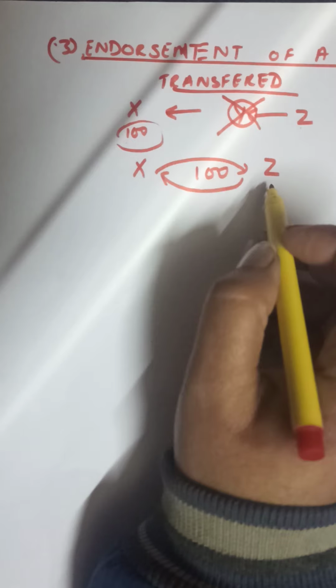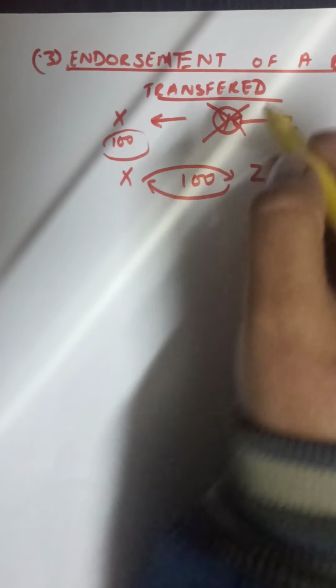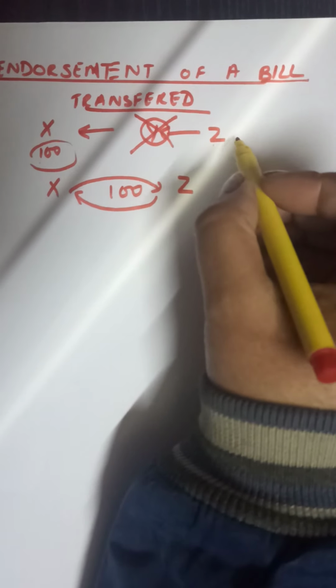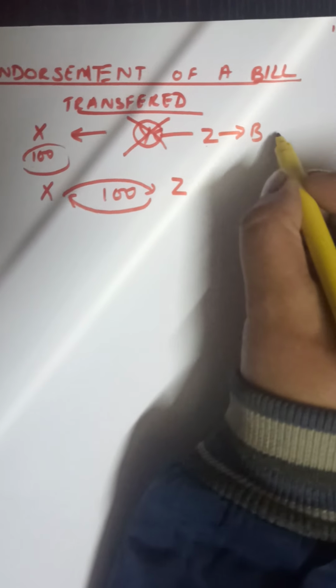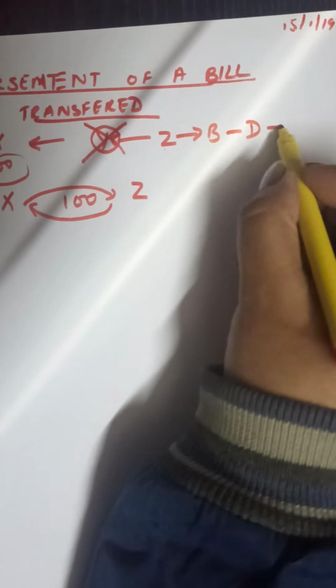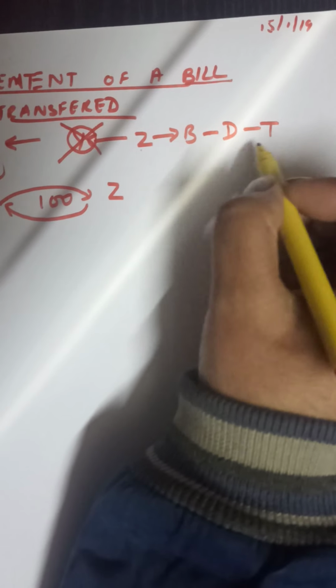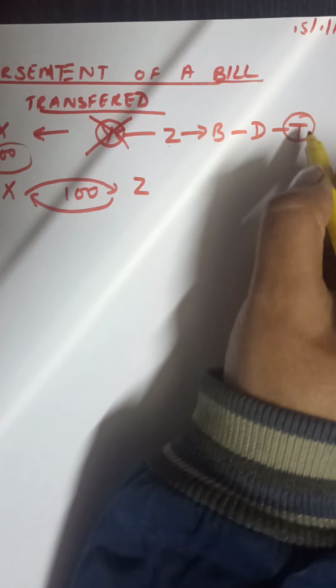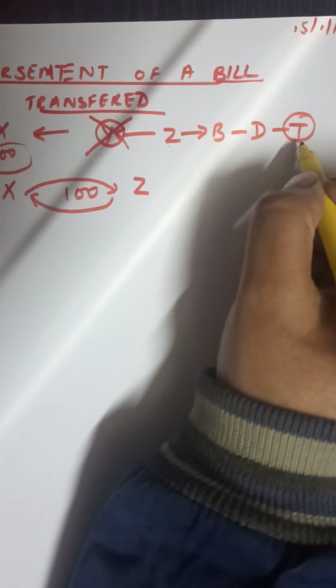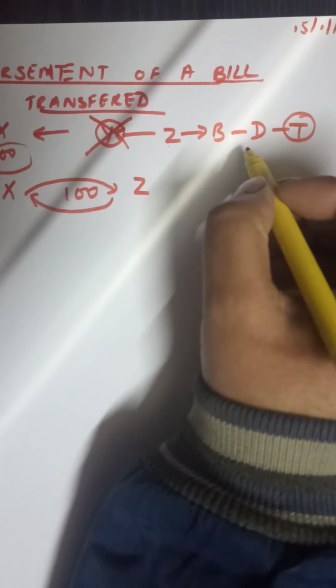It is not necessary that it ends here. It can go on. Z gives goods to B, B sells goods to D, D sells goods to T. This may go on.